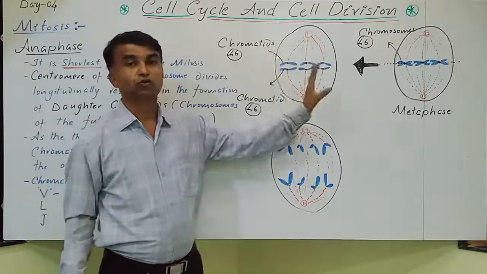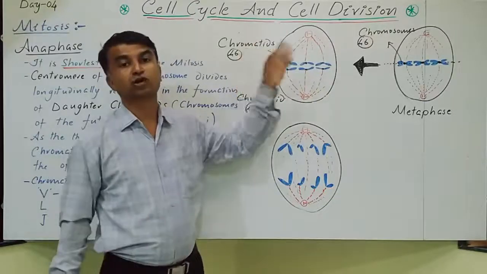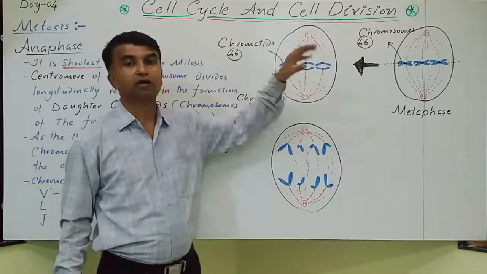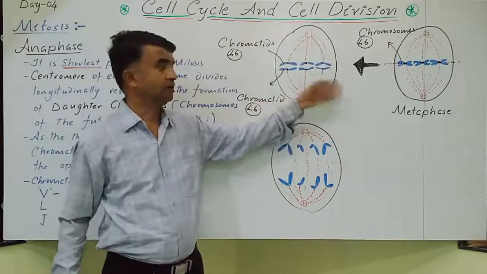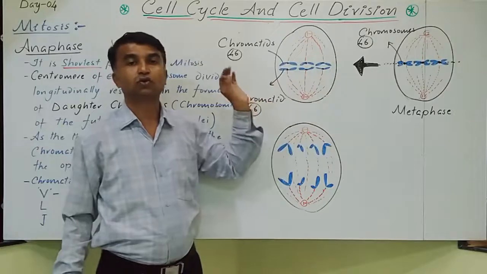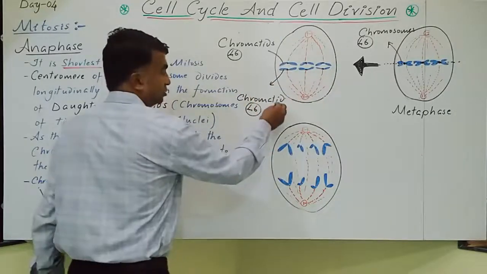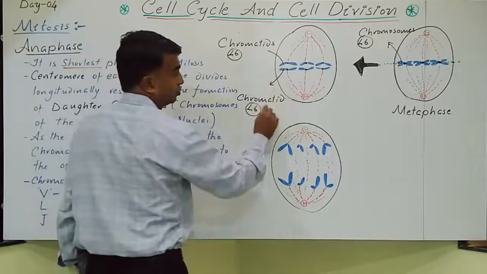Due to the equal division of chromatids, this is the actual equational division. In this event the chromosome is divided in half, ready to go to the two daughter cells. This is the event where the exact division of the chromosome takes place. The chromosomes of the daughter cell are called chromatids.